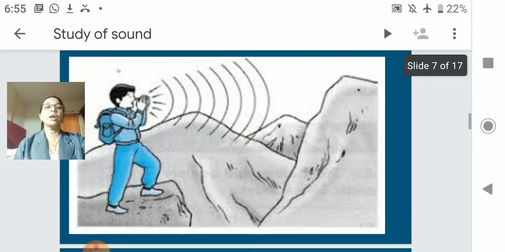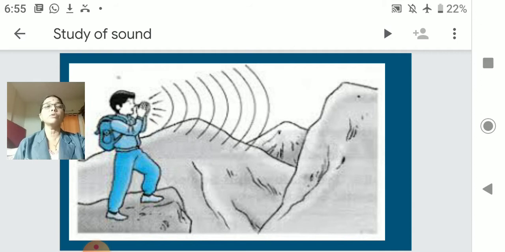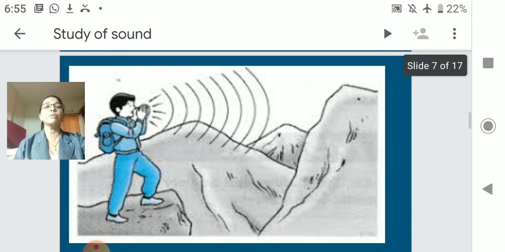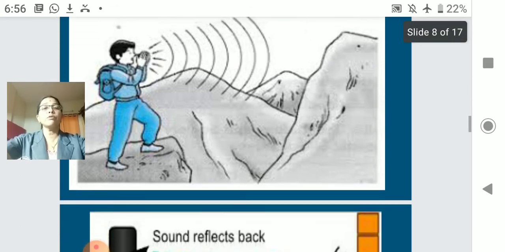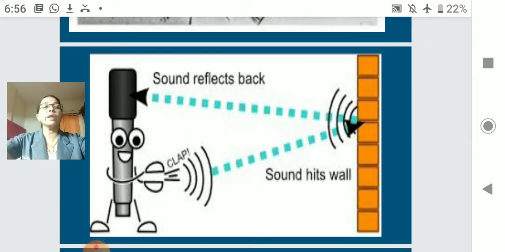See your echoes. You must have been to an echo point and shouted, and you get your own sound back. So that point we call an echo point. So echo is the repetition of your original sound because of the reflection from the surface. Okay, so sound reflects back.